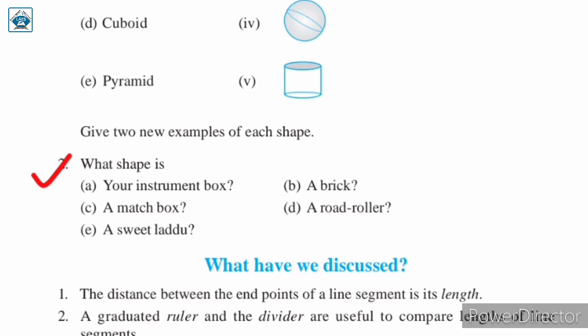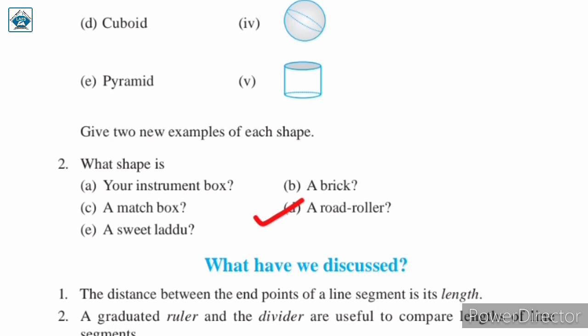Question number 2. What shape is your instrument box? So in this question we are simply asked about shape. कौन सा shape है यही पूछा है. So सिर्फ एक लाइन में हमें आंसर देना है shape कौन सा है. So first of all we are asked about your instrument box. So the shape of the instrument box is cuboid. Next, a brick. For a brick also the shape is cuboid. So the shape of a brick is cuboid. Next, a matchbox. The shape of a matchbox is cuboid.